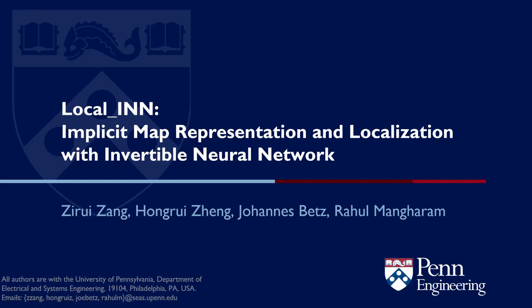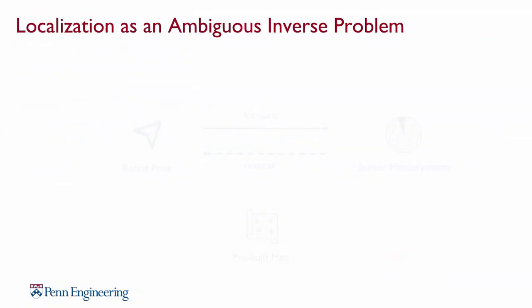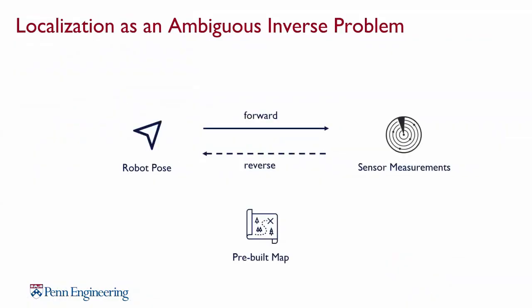LocaLin: implicit map representation and localization with invertible neural networks. My name is Zirui. Robot localization is an inverse problem of finding a robot's pose using a map and sensor measurements. The reverse process of inferring the pose from sensor measurements is ambiguous. Measurements from multiple poses can be very similar.